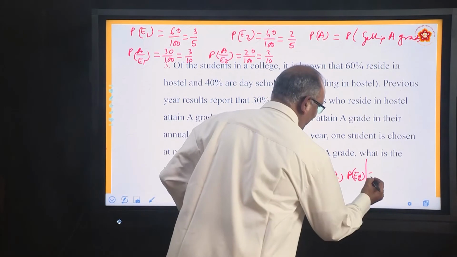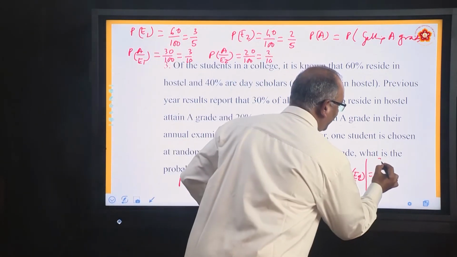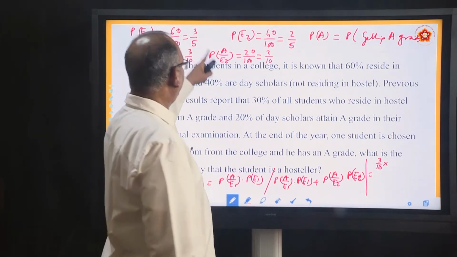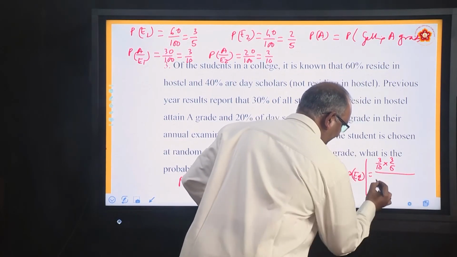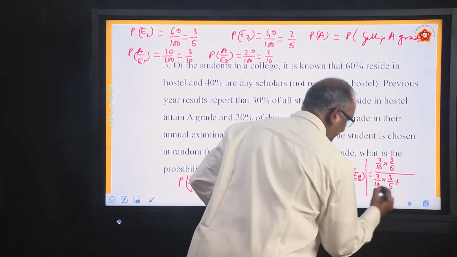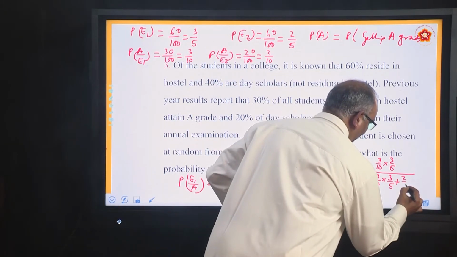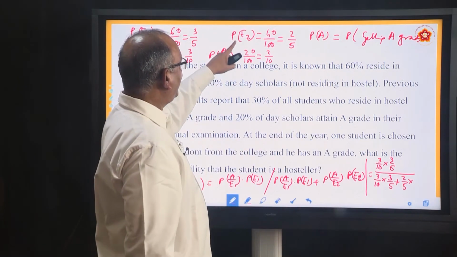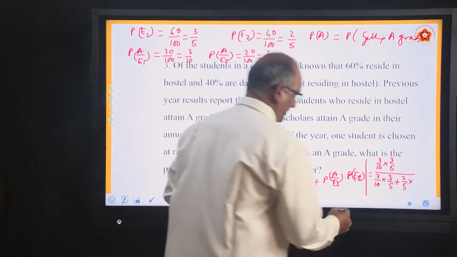P(A/E1). How much is P(A/E1)? 3 by 10. So 3 by 10 into P(E1). P(E1) is 3 by 5, divided by same thing 3 by 10 into 3 by 5 plus P(A/E2) into P(E2). P(E2) is 2 by 5 and P(A/E2) is 2 by 10.